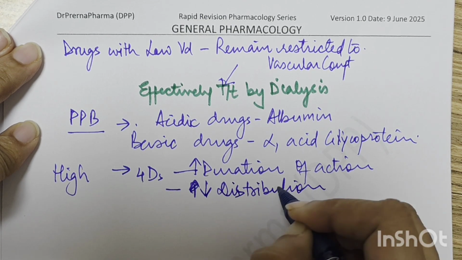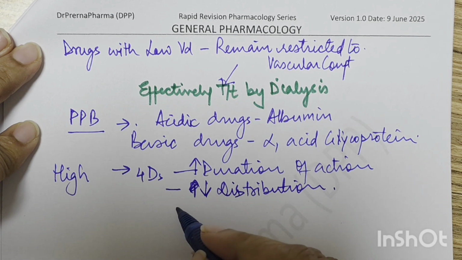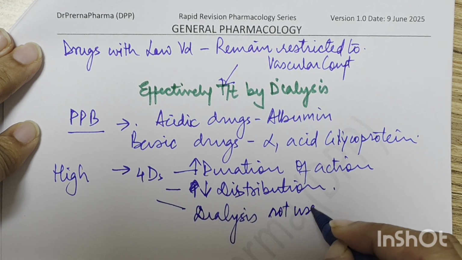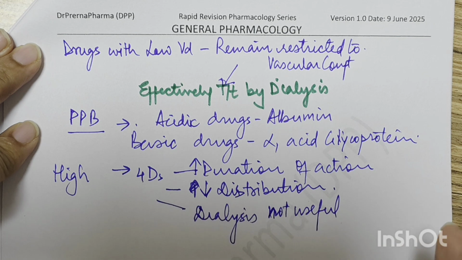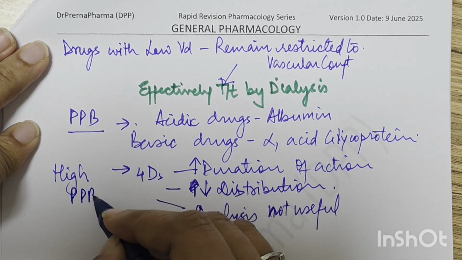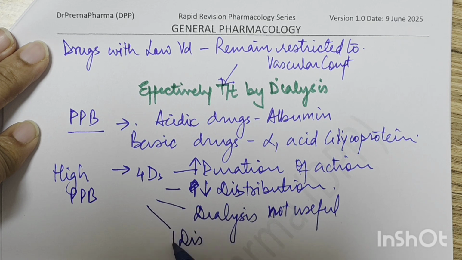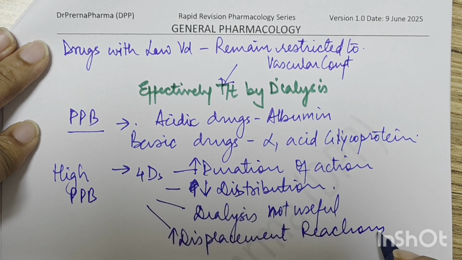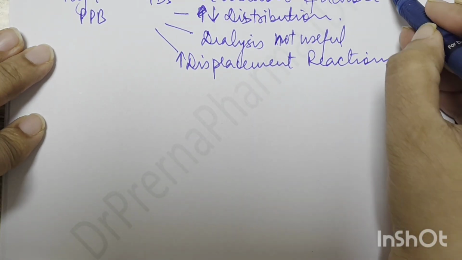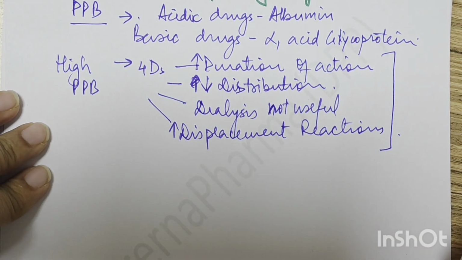If the drug is highly plasma protein bound, then it will remain in the plasma. It will not go to the tissues. Then highly plasma protein bound drugs, dialysis not useful. Because the drug is plasma protein bound, and because dialysis cannot remove those heavy proteins, so dialysis is not useful in high plasma protein binding. And fourth is increased displacement reactions. Because they are highly plasma protein bound, the drugs show increased displacement reactions when they are bound to the plasma protein. So these are the 4 important parts which are related to the high plasma protein binding.